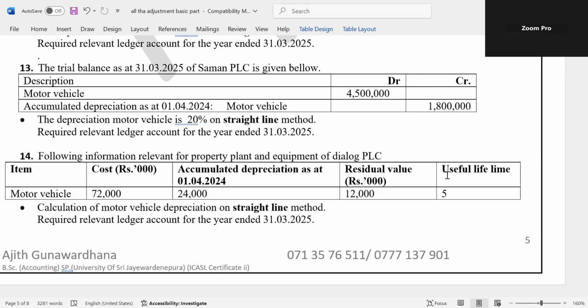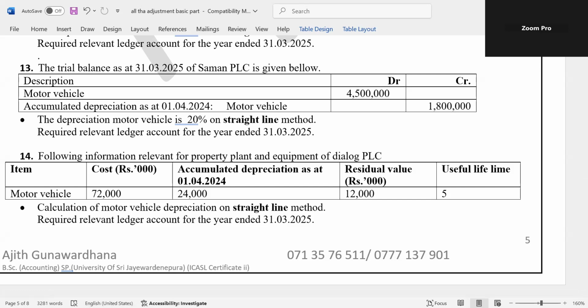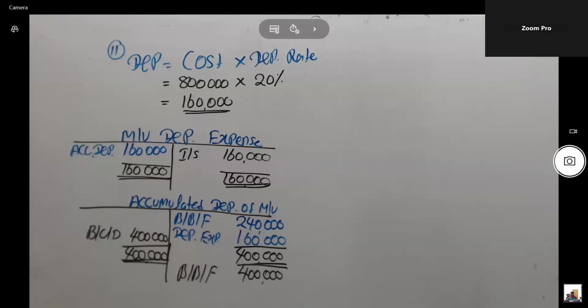Straight line methods. Right, question number 14. Also think second equation: cost minus residual value divided by useful lifetime. And given residual value also, lifetime is given. Think accumulated depreciation also given up to beginning of the year. Right. Prepare first one, calculate depreciation and record in the ledger account also. Think how to calculate depreciation now.